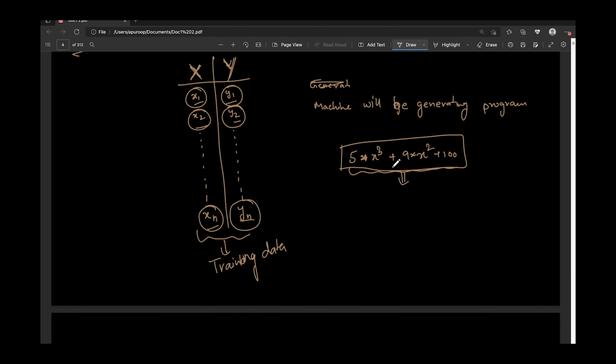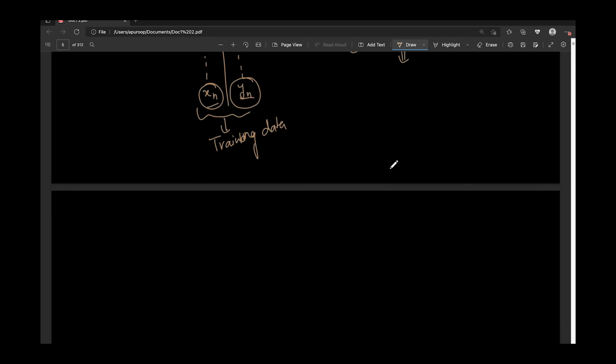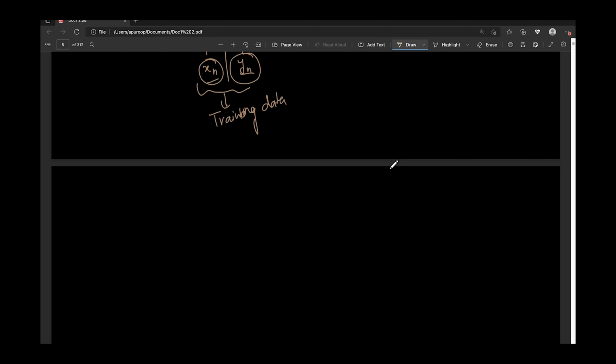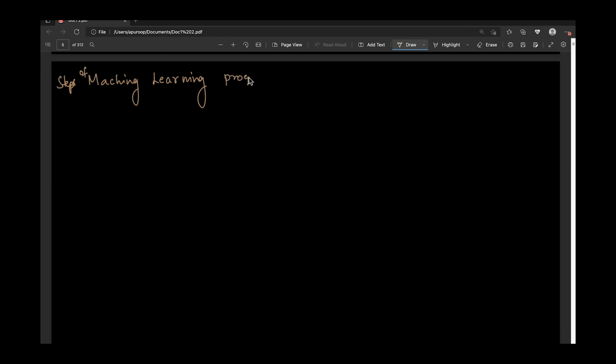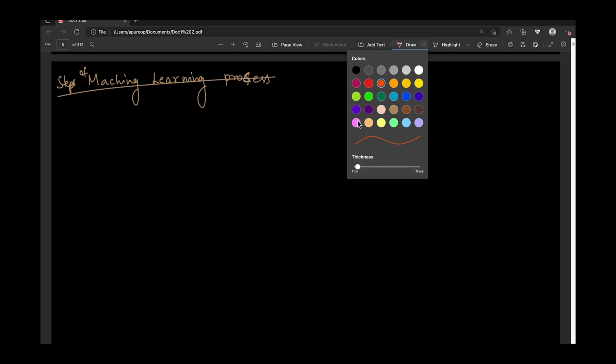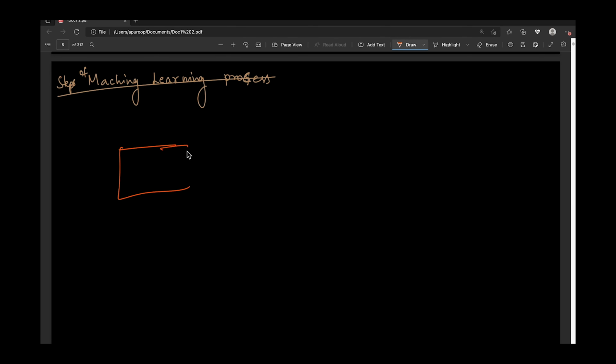Okay. So now let's move on to the next part. So now we have discussed what machine learning is and how it is different from traditional programming, and also we have seen a little bit about deep learning. Okay. So let's see what all the steps involved in a machine learning process are. So the first and foremost step will be data collection. So what will be our first step? It is data collection. So we'll be having some problem statement.